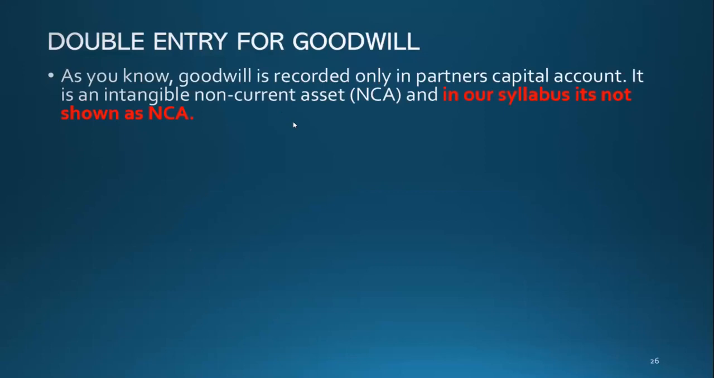Okay. Double entry for goodwill. Let's learn the double entry first. As you know, goodwill is recorded only in partner's capital account. It is an intangible non-current asset. It is a non-current asset of the business. But you cannot see goodwill, so it is an intangible non-current asset.